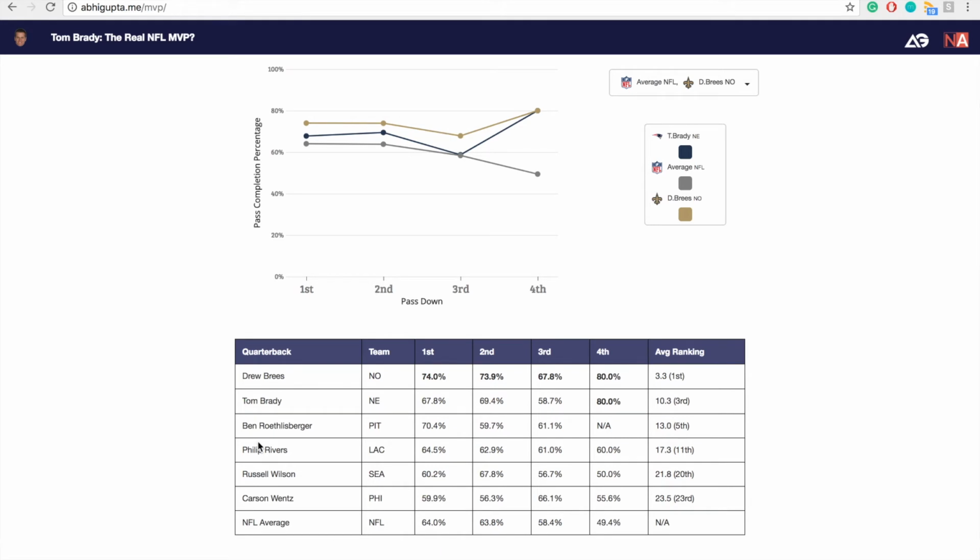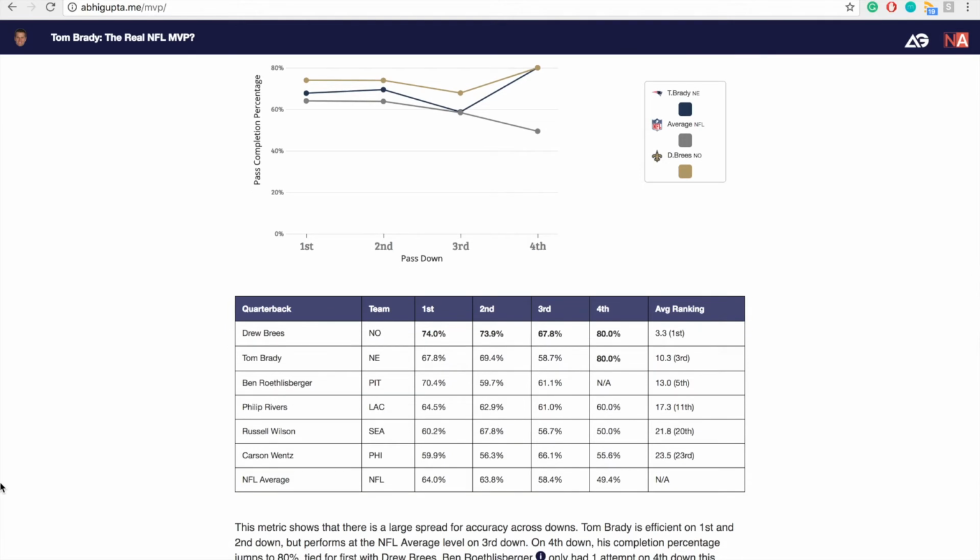We saw in the previous metric that Drew Brees is effective not only in the short passing distance game, but the long passing distance game. However, this metric shows us that this is not the only place he excels. He places first in every single down category that we have, with an aggregate rating of first across all quarterbacks. Tom Brady ties him on fourth down. However, Drew Brees clearly excels no matter what passing situation we are in the short term game.